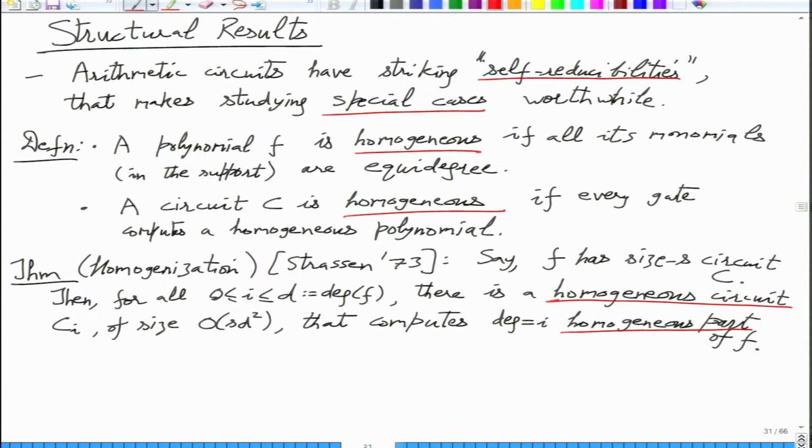In fact the result is slightly stronger, so I don't need to assume d to be the degree of f. d is just any number.